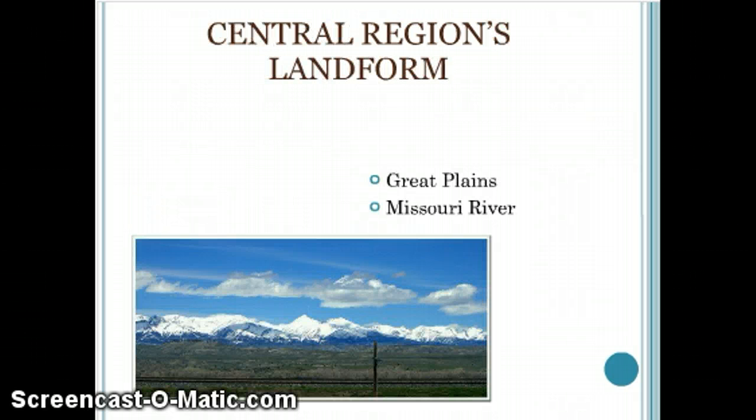Next we have the central regional landforms. The central region mainly has a lot of open land and mountains. Examples of what you could find in the central region are the Great Plains and the Missouri River.